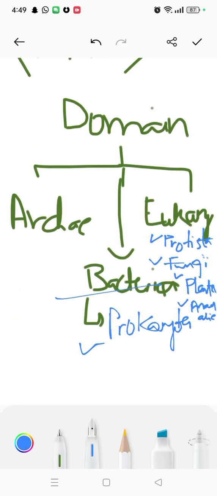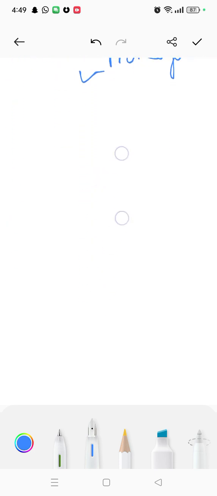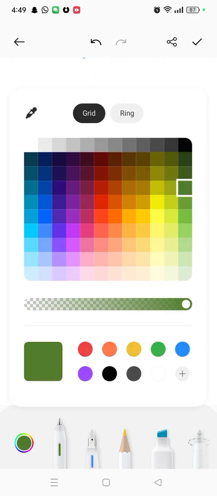I know this is everything mixed up, and this Archaea we are going to discuss. So let's start with Archaea.